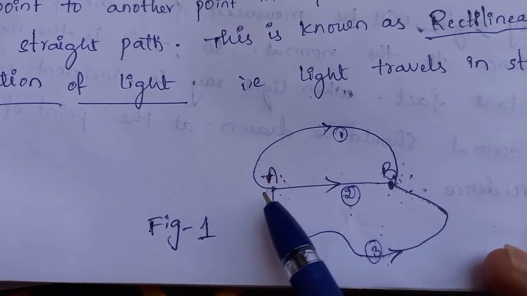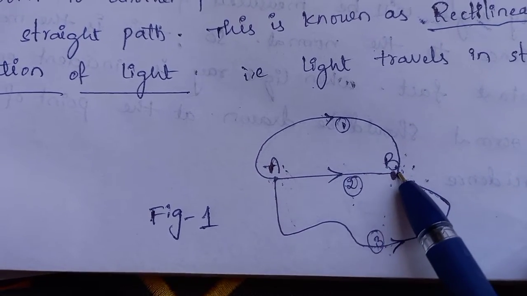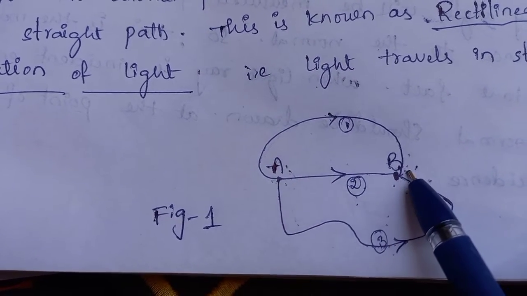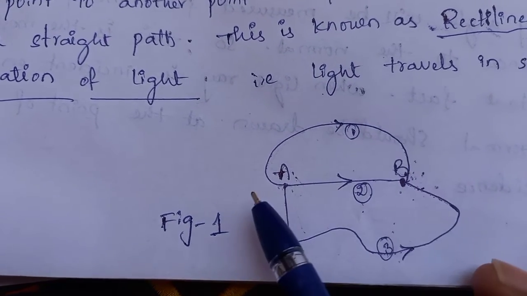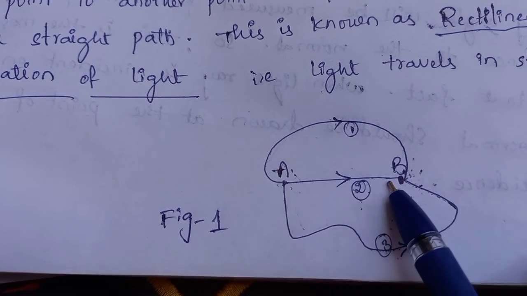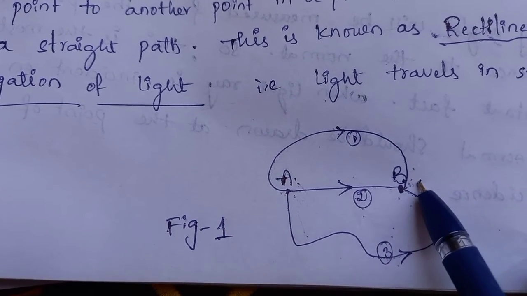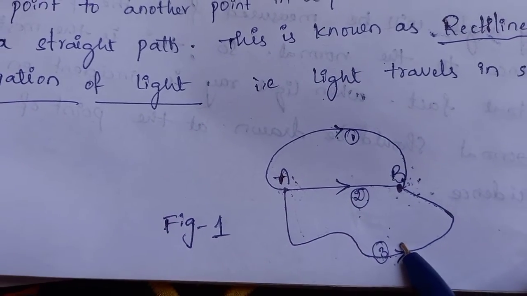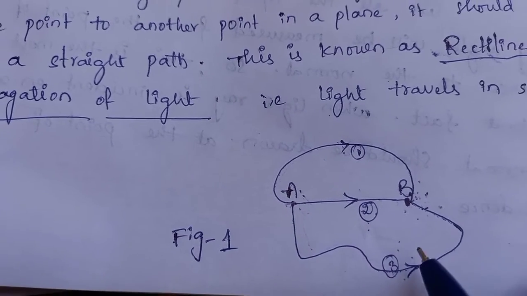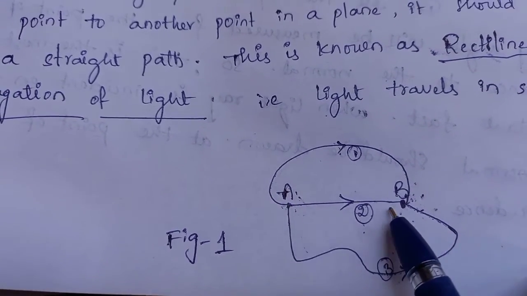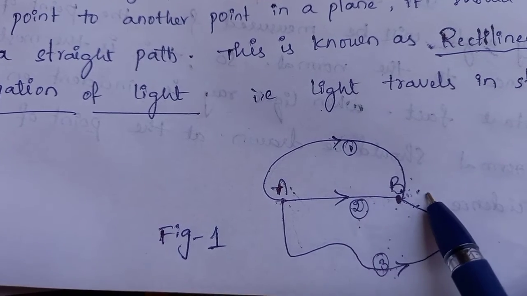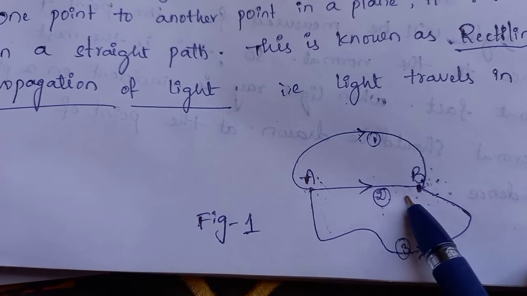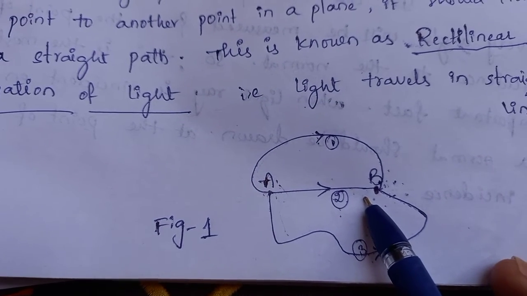What is the difference here? The second path is the straight line path available for the light ray. You always remember that when the light ray chooses the straight line path, it can reach the destination point in the least time, whereas path number 1 and path number 3 are the curved paths shown here. Hence the light ray chooses the straight line path so that it can reach point B in lesser time.